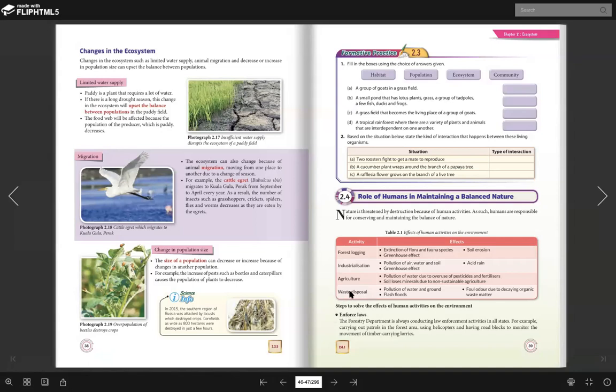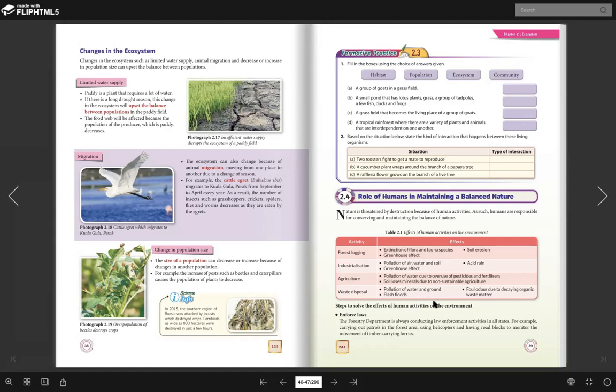The use of refrigerator, peti sejuk, and also air conditioner. Okay, lepas tu efek dia apa? Awak tulis kat bawah ni. Efek dia adalah thinning ozone layer. Dalam bahasa Melayu dia akan menyebabkan penipisan lapisan ozon.